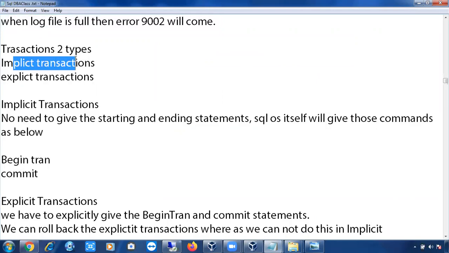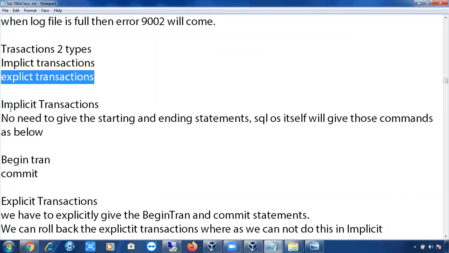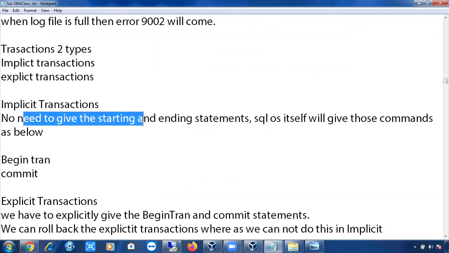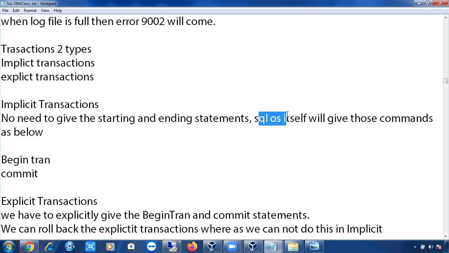So, implicit transactions and explicit transactions. With implicit transactions, there is no need to give the starting and ending statements. SQL OS will take care of all these things. SQL OS, the SQL operating system. Sometimes they will ask you in interviews, what is meant by SQL OS? Who is managing the database engine activities? That is called SQL OS. SQL OS itself will give these commands: begin tran and commit.